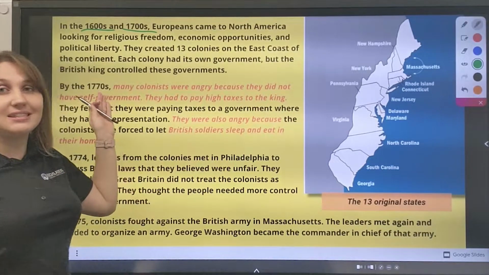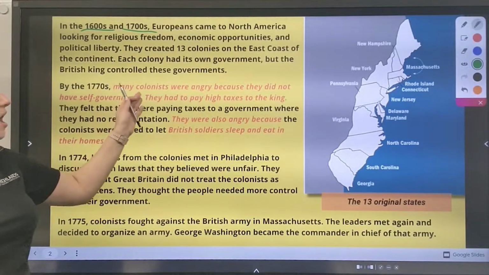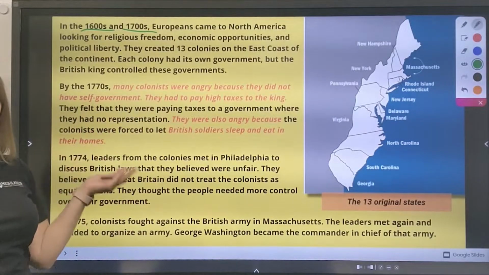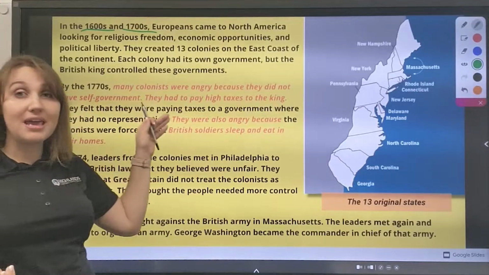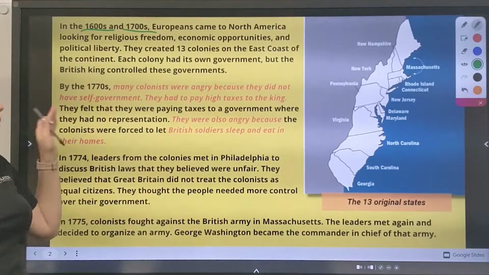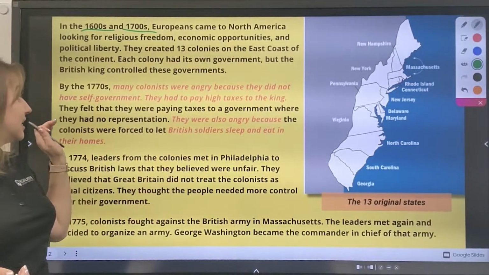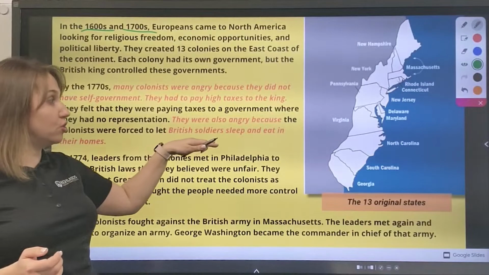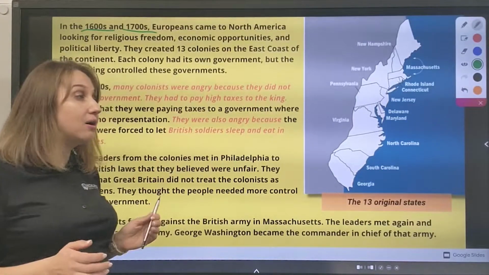And by the 1770s, many colonies were angry because they didn't have self-government. They had to pay high taxes to the king. And they were also angry because the colonies were forced to let British soldiers sleep and eat in their houses.